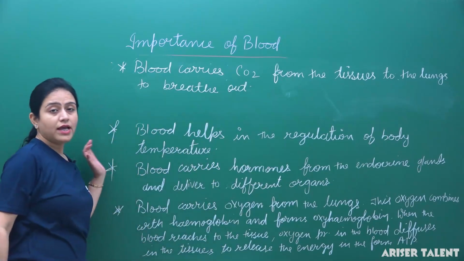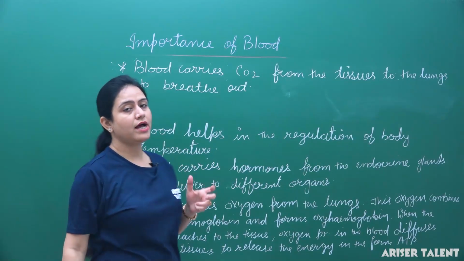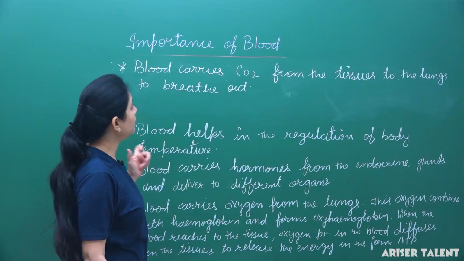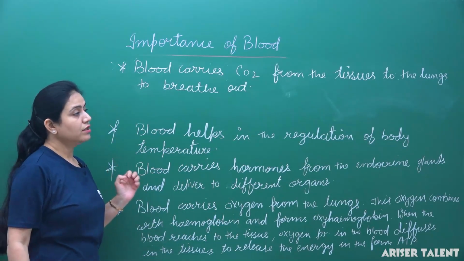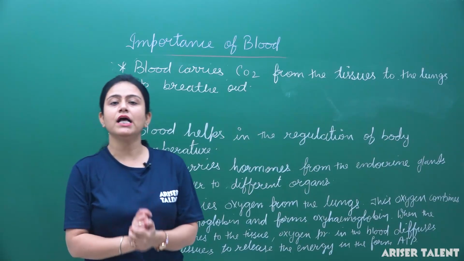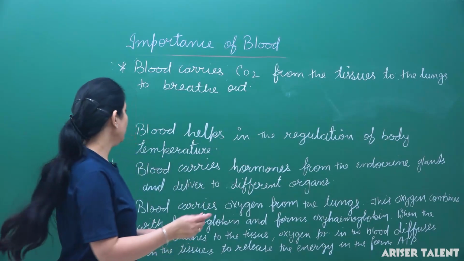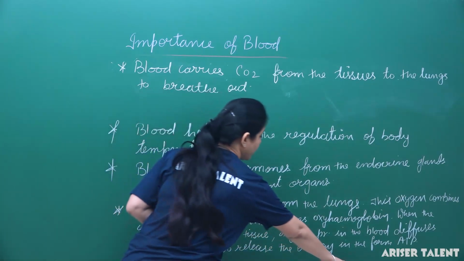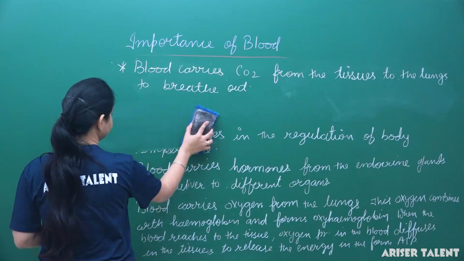Another function: blood has some pigments which help in clotting of the blood. So the next point is that blood helps in clotting.